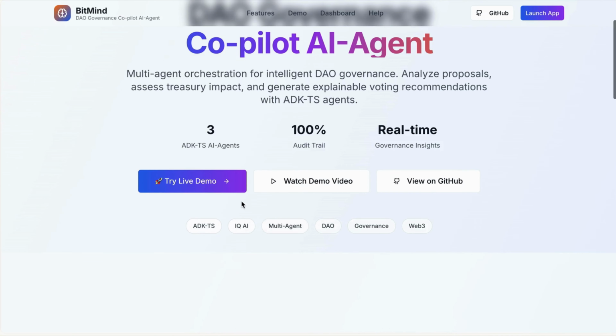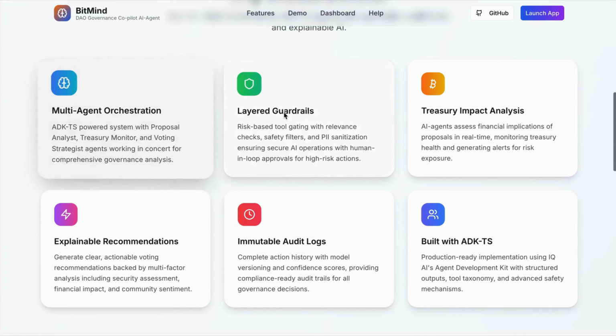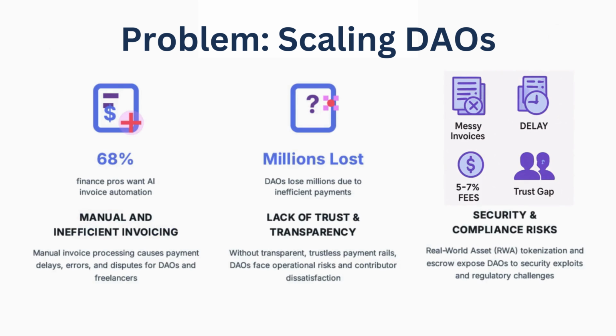the DAO Governance Copilot AI Agent, built entirely on the ADK-TS framework. Submission for the ADK-TS Agents Hackathon 2025. Decentralized Autonomous Organizations, DAOs, have changed how communities coordinate value and make decisions.